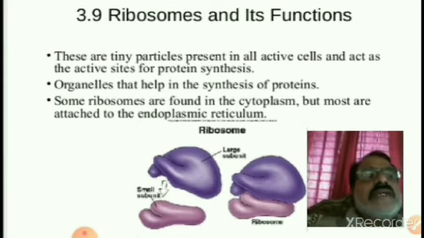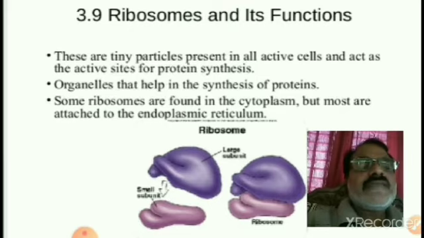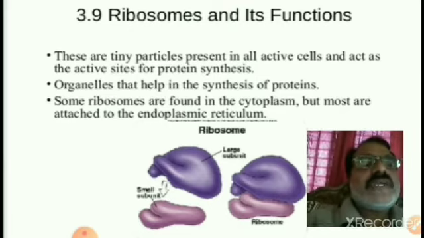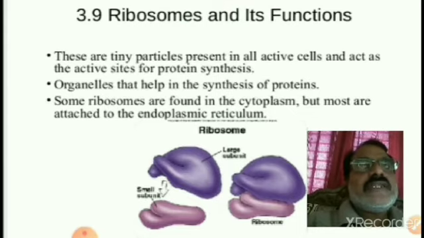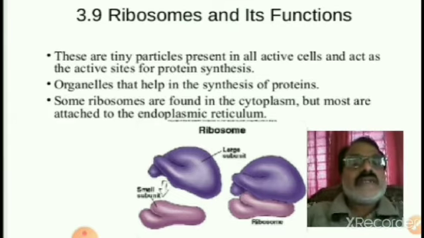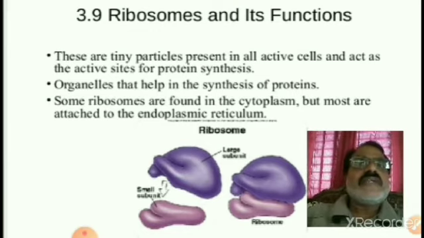Here see that in eukaryotes, 80S type of ribosomes are present. They contain 60S and 40S subunits. Here S means the Svedberg unit, and 60S plus 40S together are not 100S, but it is called the 80S type of ribosomes present in eukaryotic cells. Whereas in prokaryotic cells, 70S type of ribosomes are present. They contain 50S plus 30S subunits.